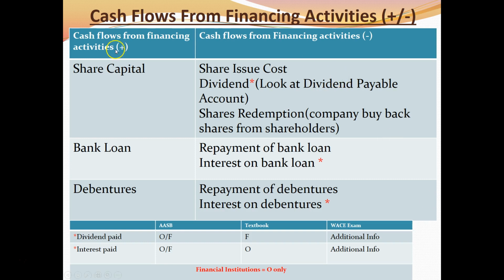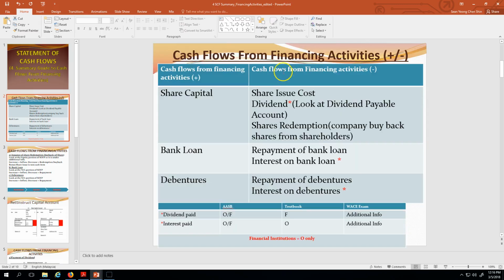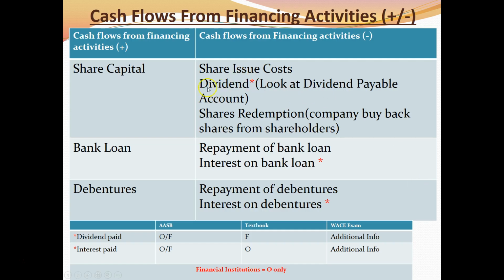So source of funds can come from share capital when we issue shares. So positive sign. When we issue shares, we incur share issue cost. That will be negative sign. Alright, so we have share issue cost. And then in return, we give dividend, so sometimes we have to look at the dividend payable account. And sometimes share capital can reduce. That is when the company buys back the shares, or we call it shares redemption.